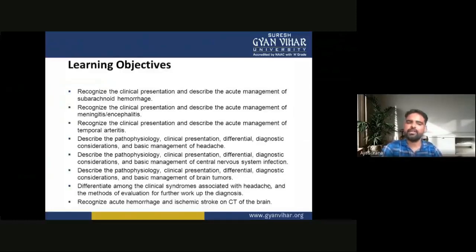of the subarachnoid hemorrhage. Second, we recognize the clinical presentation and describe the acute management of meningitis or encephalitis. Any condition of meningitis or encephalitis, we recognize its clinical features and its acute management. Third, we recognize the clinical presentation and describe the acute management of temporal arteritis. Any problem related to temporal arteritis, we recognize its clinical features.